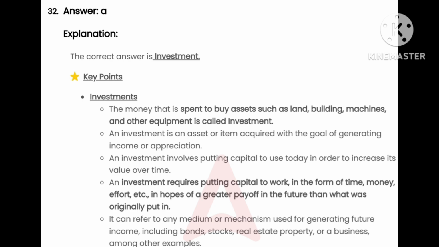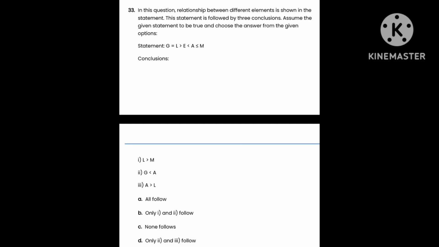Our next question, that is an interesting question, number 33. In this question, the relationship between different elements is shown in the statements. This statement is followed by three conclusions. Assume the given statement to be true and choose the answer from the given options. Statement: G = L > E < A <= M. Conclusions: I. L > M, II. G < A, III. A > L.